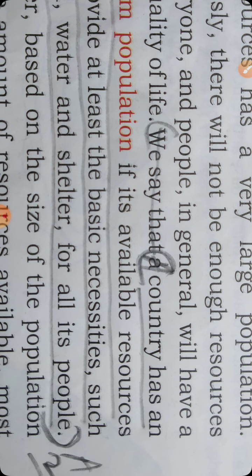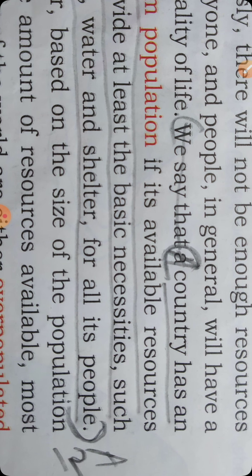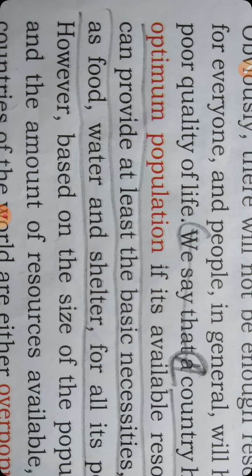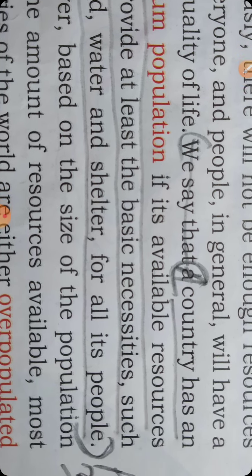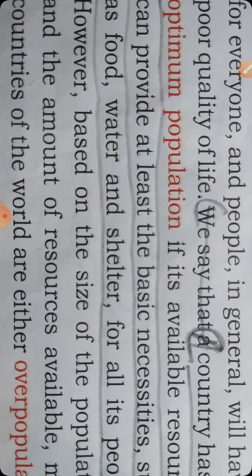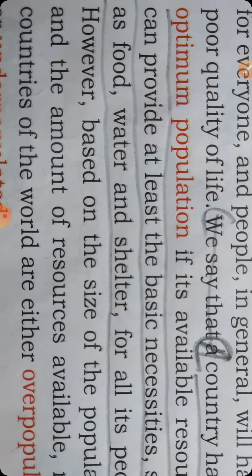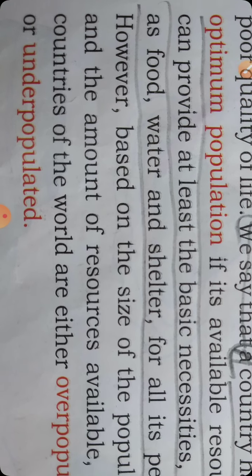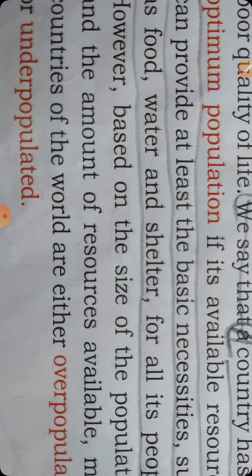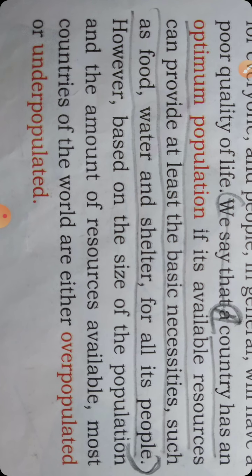We say that from that sentence you can cut, and make A a capital A and start your bracket from here. A country has an optimum population if its available resources can provide at least the basic necessities such as food, water, and shelter for all its people. I repeat, a country has an optimum population if its available resources can provide at least the basic necessities such as food, water, and shelter for all its people. Like this, we have completed two answers.